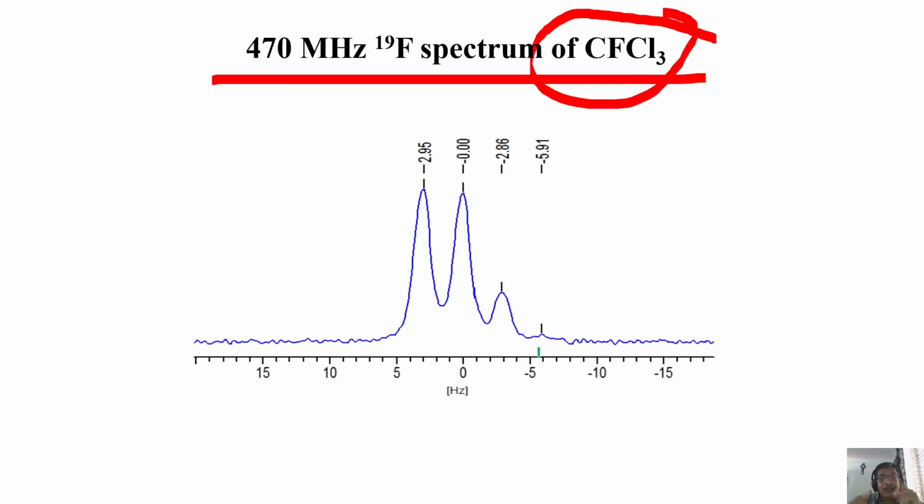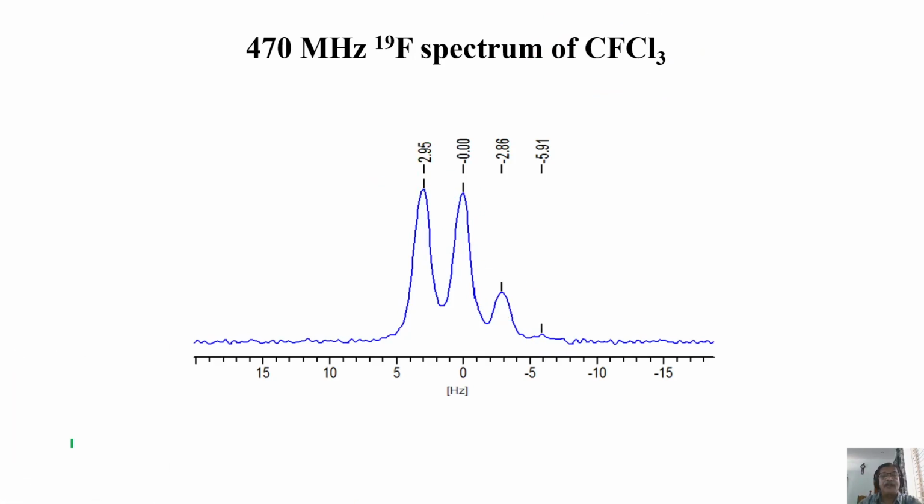Take the example of CFCl3, 470 megahertz spectrum, 4 peaks. All are real. Intensity: this one is 100, this is 95, this is 30, this is 3. No doubt at all, it's a real spectrum. How do you analyze? And I can assure you, there is no coupling between carbon and fluorine detectable here. They are all satellites. I'm not worried about it. There can be minute peaks like this, called satellites, when it is coupled to carbon. I am not saying that. This chlorine is not coupled to fluorine. All this I am giving you.